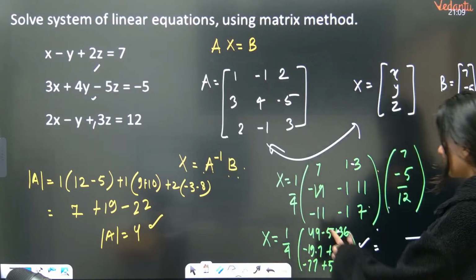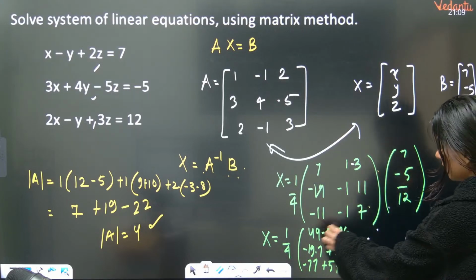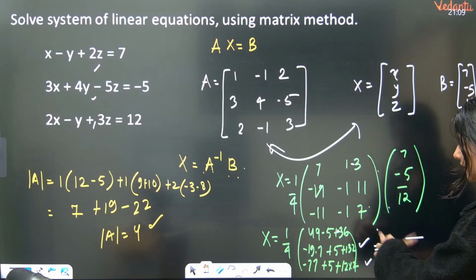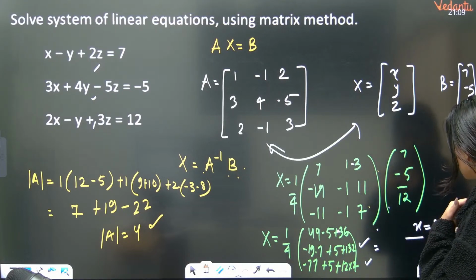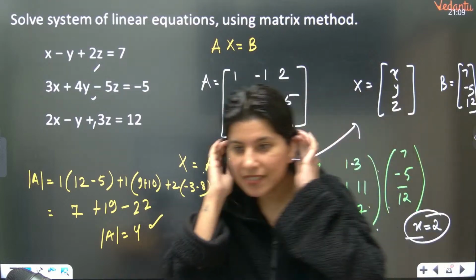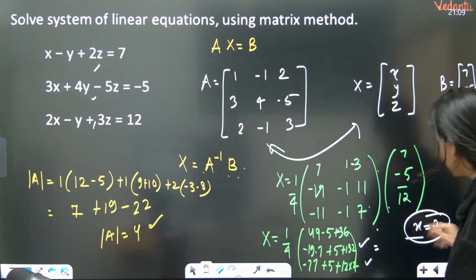Copy paste mistake happened. So this is 44 minus 36, which will be 8. So x is coming out as 2. Oops. Thank you. Yes, Jyoti, you are absolutely right. X equals to 2. Yes.